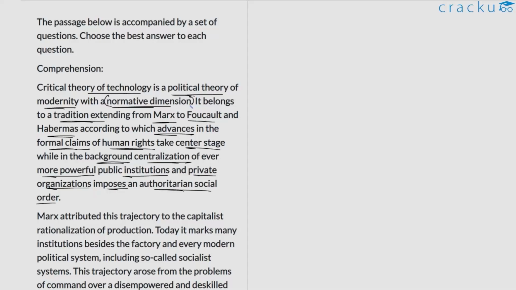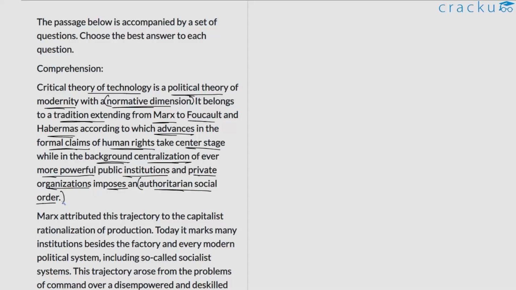Aside from that, the author also gives us a crude picture of what this particular theory entails. So he says that there was this belief, which has a long tradition from Marx to Foucault to Habermas, all of these prominent social theorists, that there are certain situations wherein issues associated with human rights become prominent, and at the same time there is a simultaneous centralization or concentration of power taking place with regard to public institutions or private organizations. When both of these phenomena occur simultaneously, the author is trying to highlight that the society tends to shift to an authoritarian social order. So this is what unfolds here.